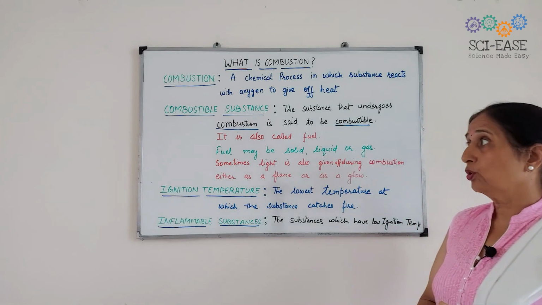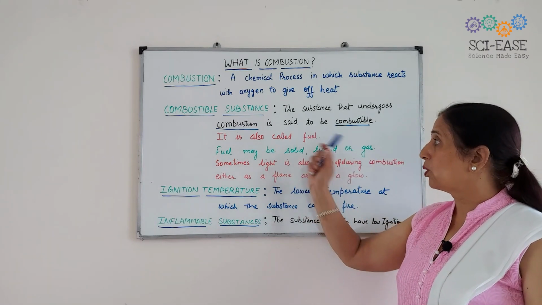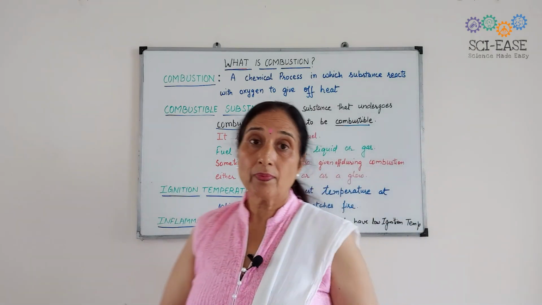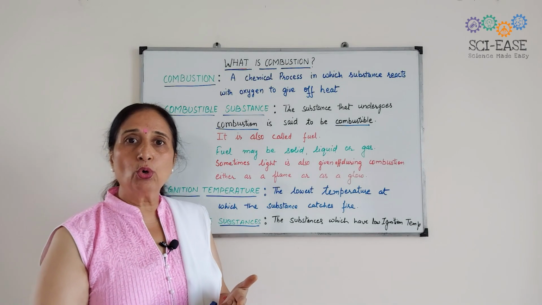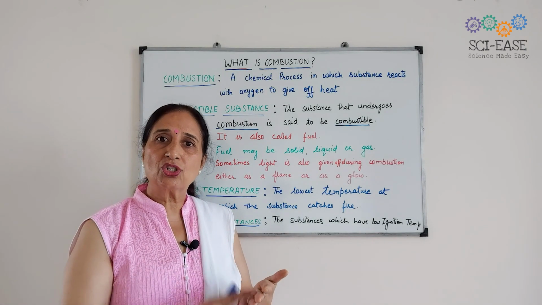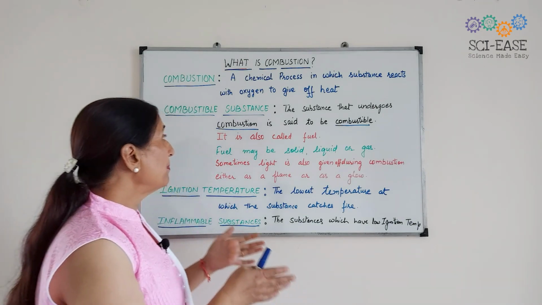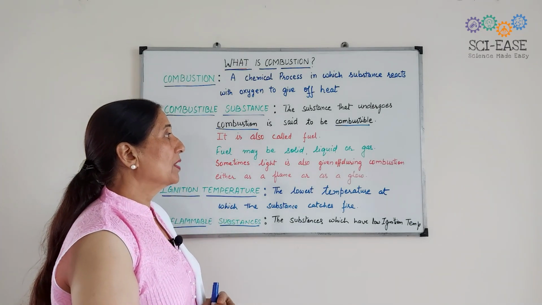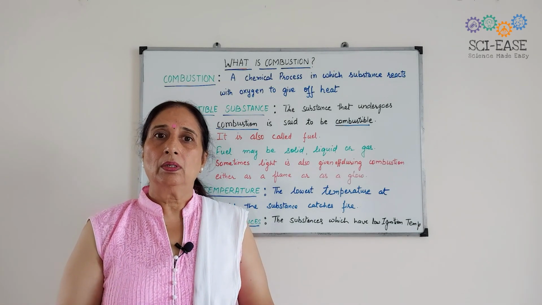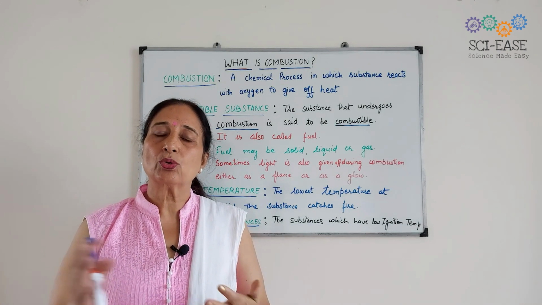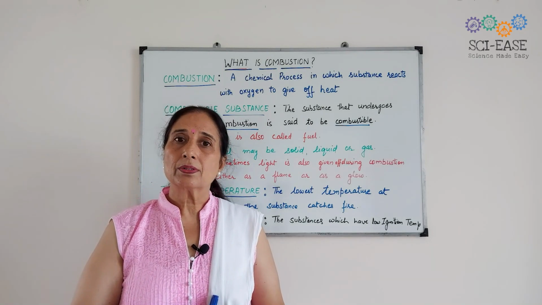I have told you that these combustible substances are also known as fuel. This fuel may be solid, like coal, charcoal, cow dung cakes. They may be liquid also, or gaseous. Alcohol, kerosene, diesel, petrol are all liquid fuels.